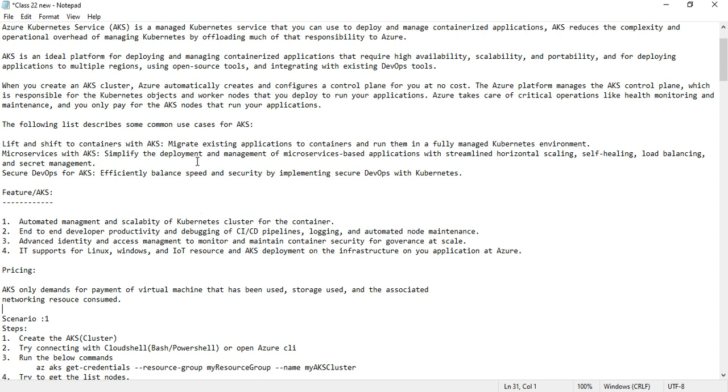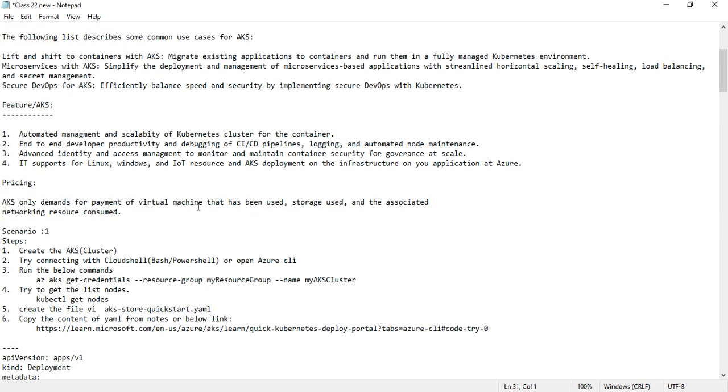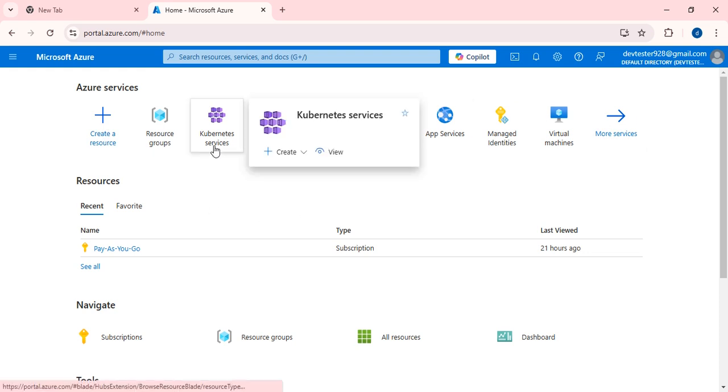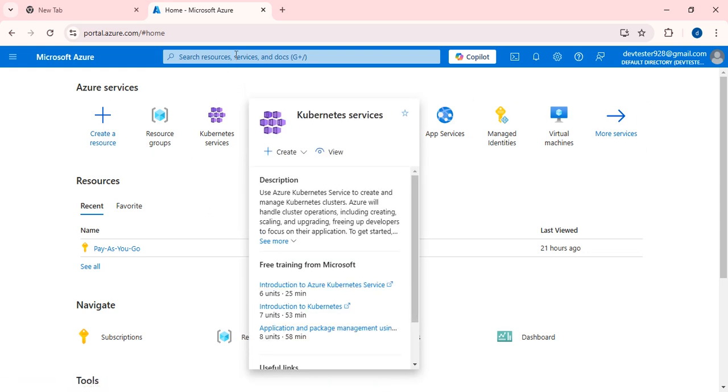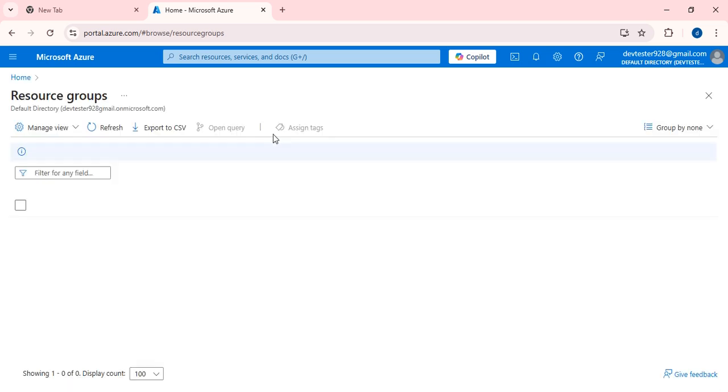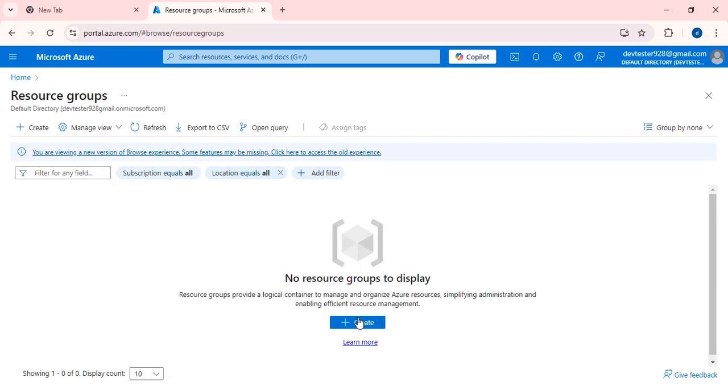Okay, fine. We hope we have almost covered the theoretical session. Then we will start the practical session. Just log in to the Azure portal. So right now I am in the Azure portal. Here the Kubernetes service option is there. If you don't have it, you can search from the universal search bar. First of all, if I want to create any service, I need to create the resource group. Quickly, I am going to create the resource group.